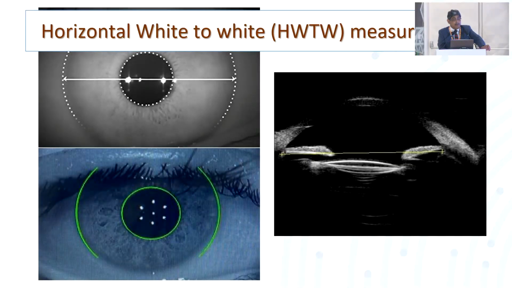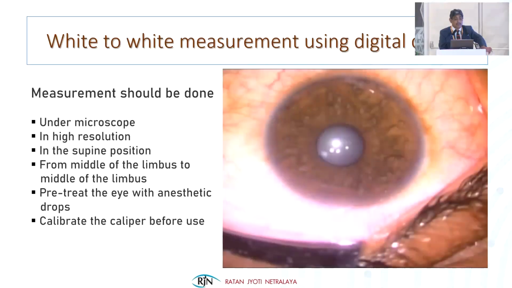So the horizontal wide to wide image you can see on the left side, which comes on the keratometers, and the right side is the UBM, which tells us about the sulcus to sulcus diameter. So we will discuss it later.